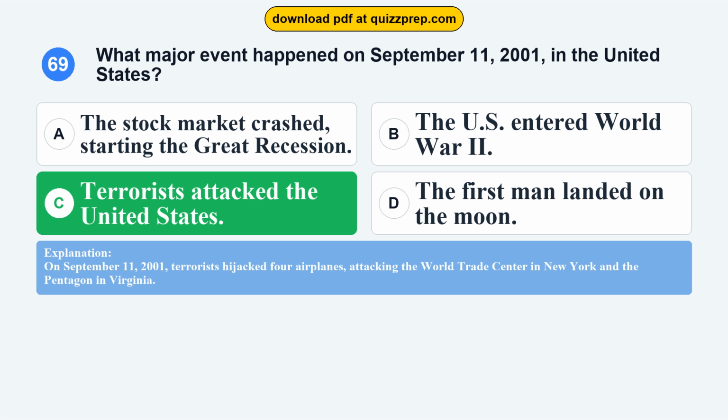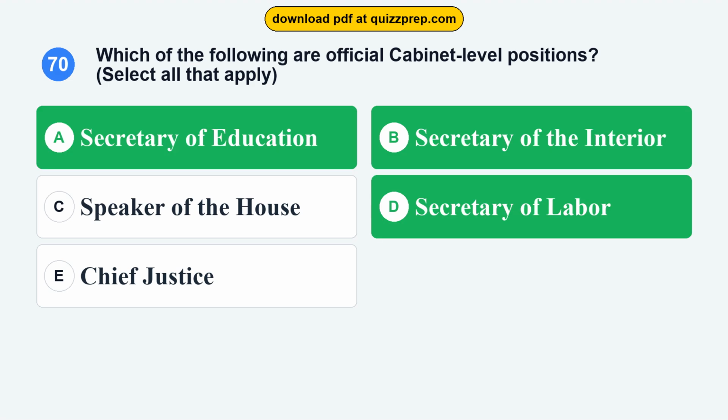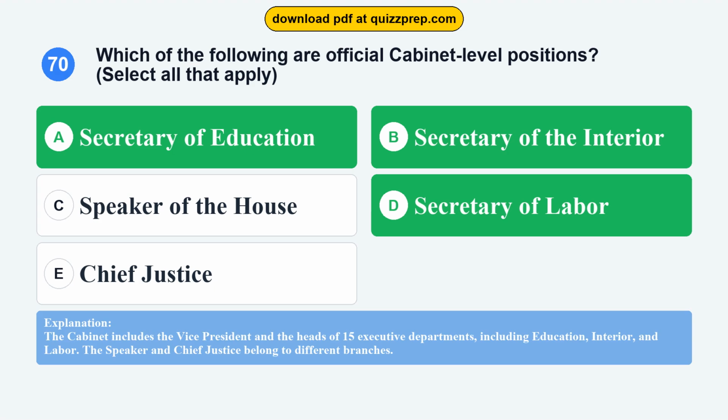Question 70. Which of the following are official cabinet-level positions? Option A, Secretary of Education. Option B, Secretary of the Interior. Option C, Speaker of the House. Option D, Secretary of Labor. Option E, Chief Justice. The correct answers are options A and B and D. Secretary of Education, Secretary of the Interior, Secretary of Labor. The cabinet includes the Vice President and the heads of 15 executive departments, including Education, Interior, and Labor. The Speaker and Chief Justice belong to different branches.